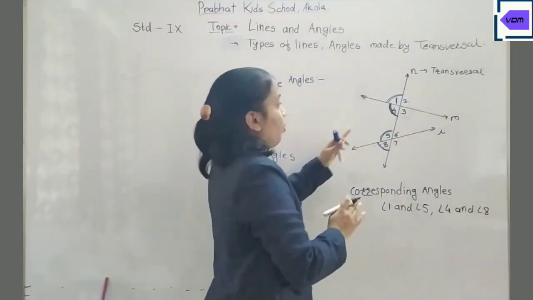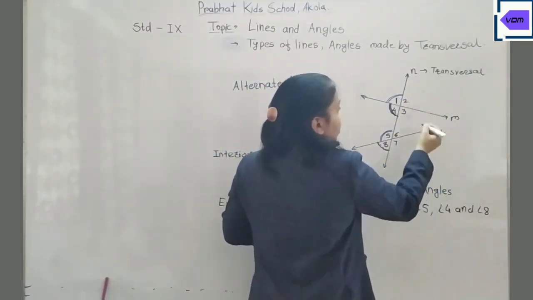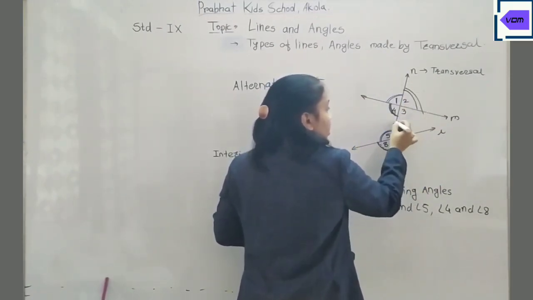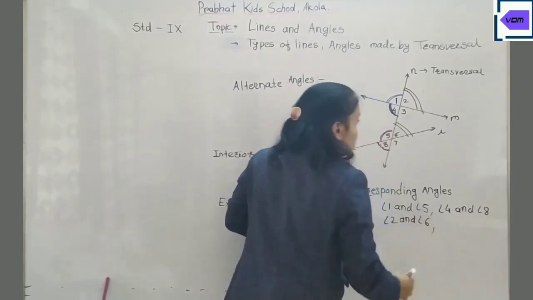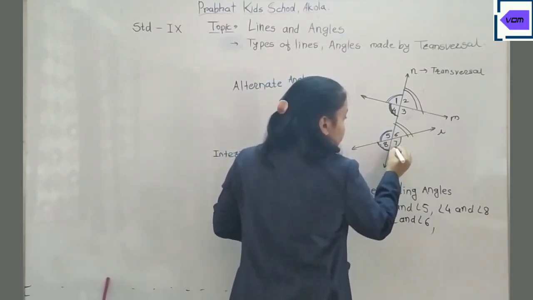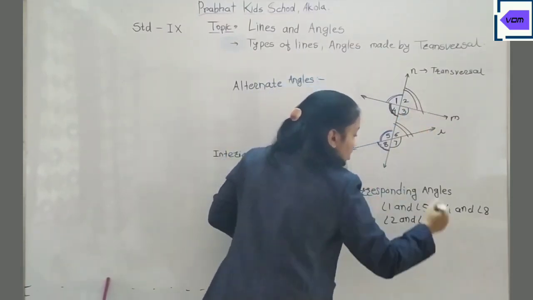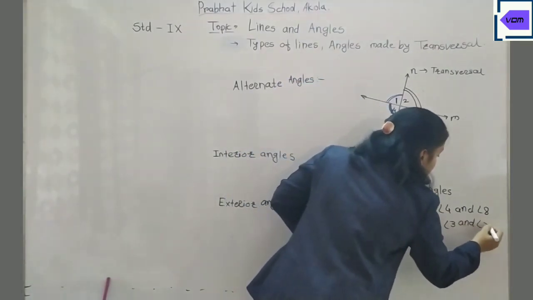That completes the left hand side. Now on the right hand side, the angles above are angle 2 and angle 6. And the angles below the two lines by the transversal are angle 3 and angle 7.